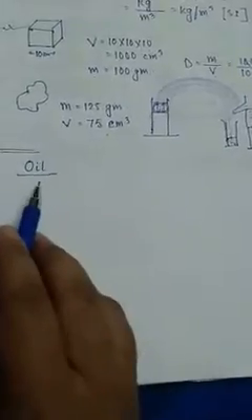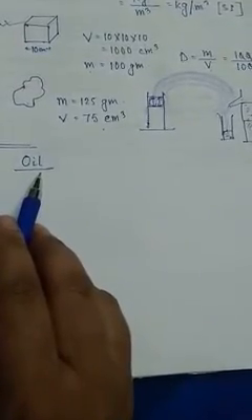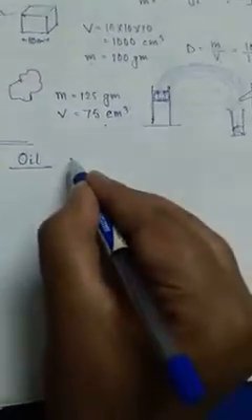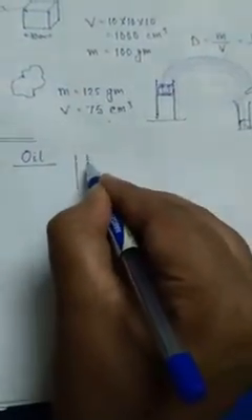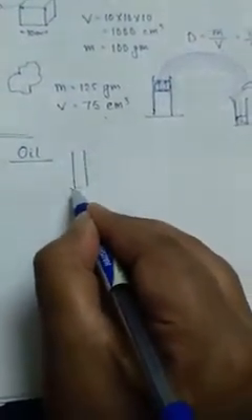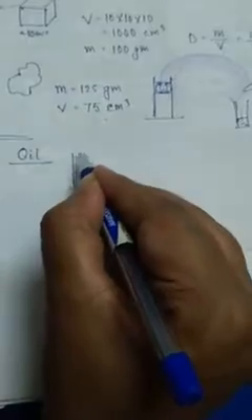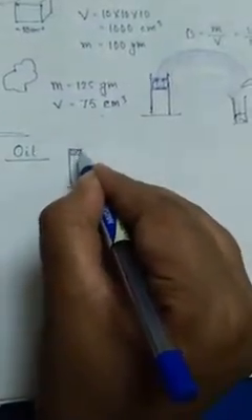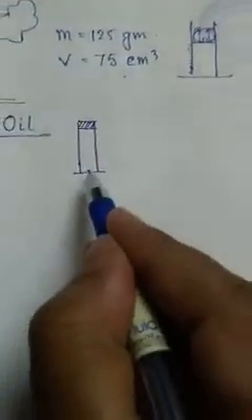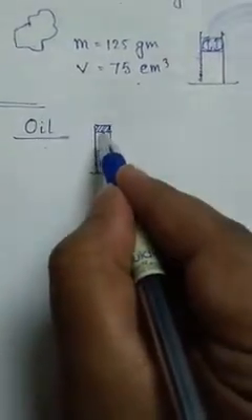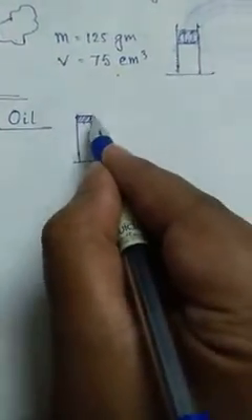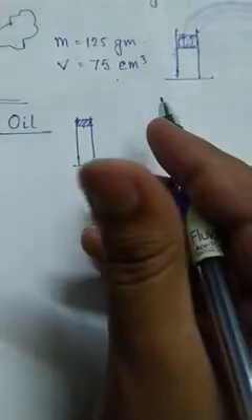The density of oil we can measure by using a measuring cylinder with a special arrangement. This is a measuring cylinder and this is a stop cork, that means like a lid.